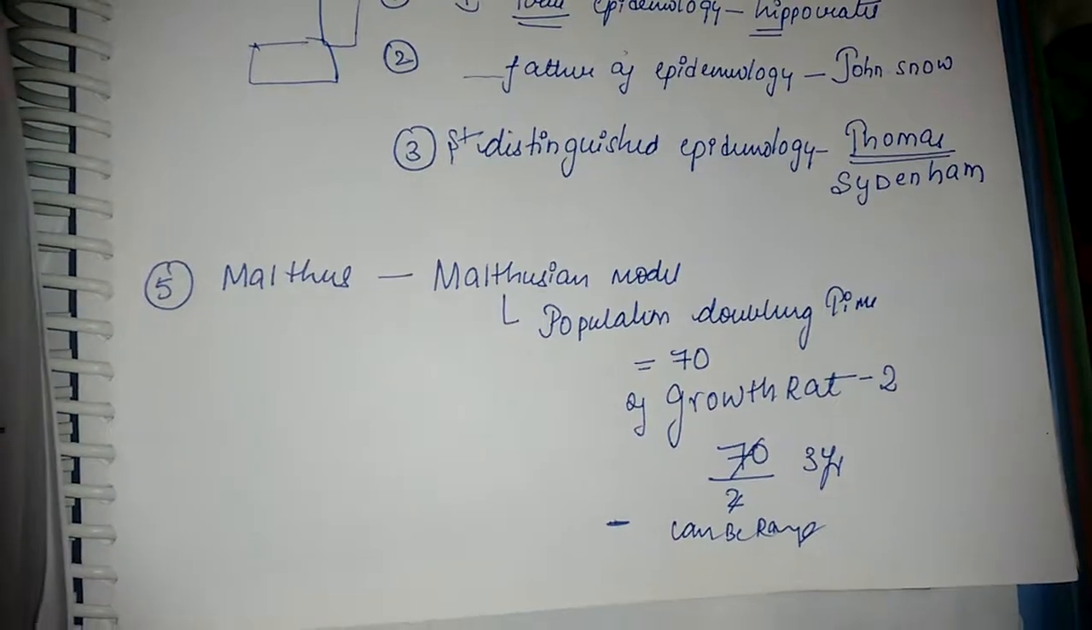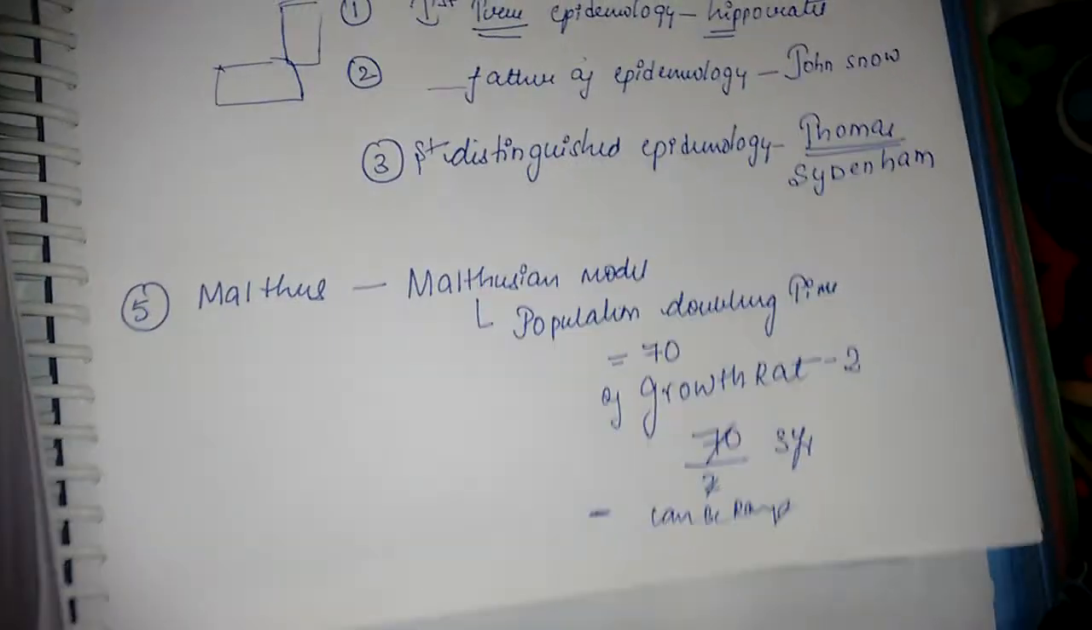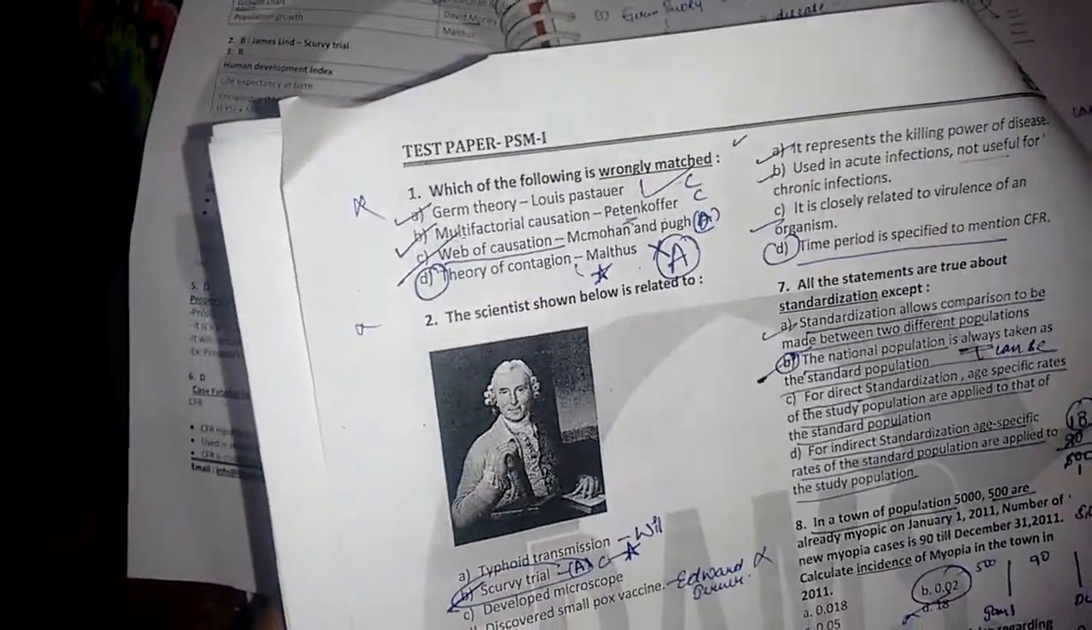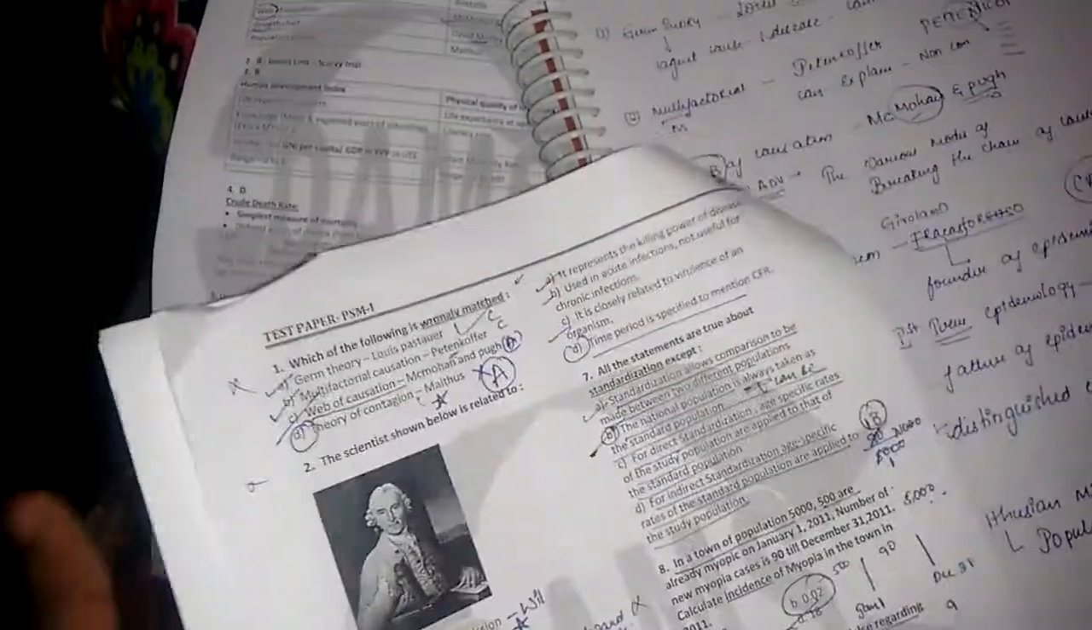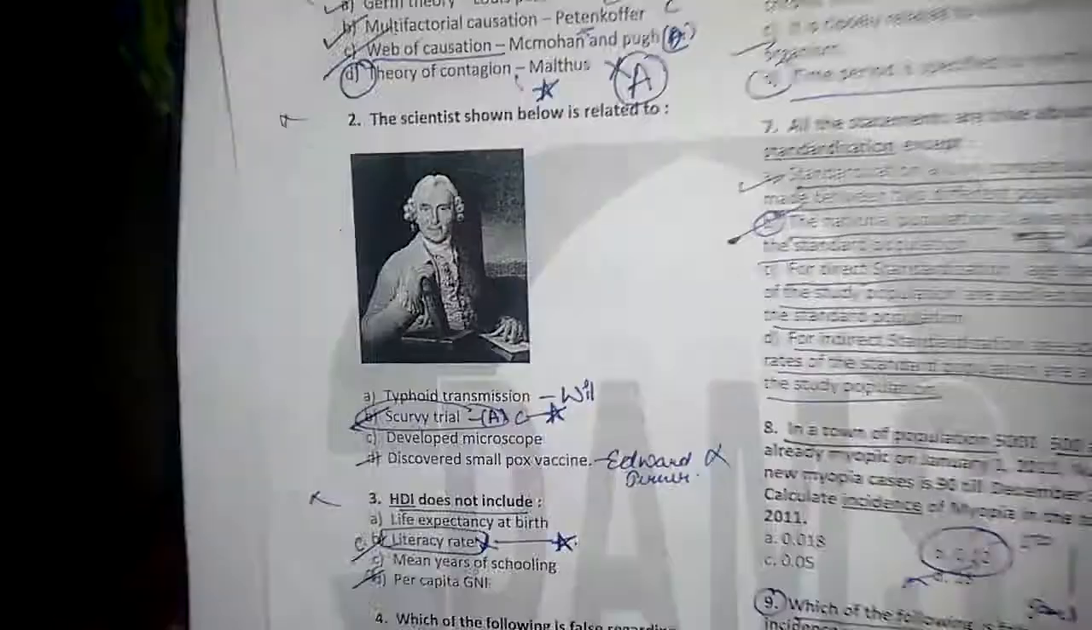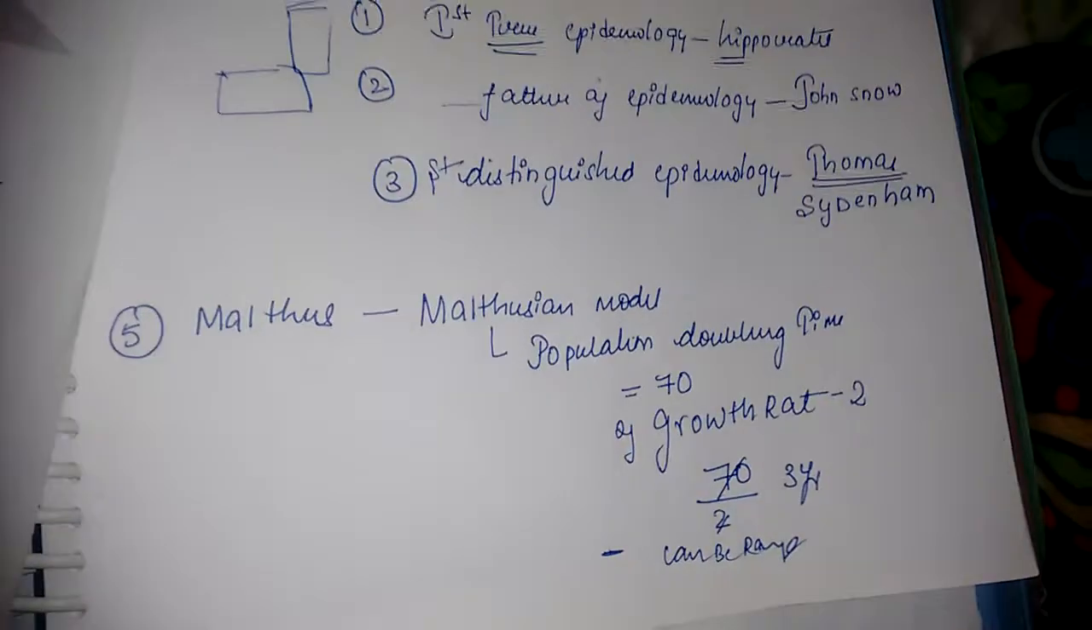Right. Next, the last one. We spoke about the theory of contagion, Thomas Sydenham's web of causation, multifactorial, germ theory, and plaster. The last option follows Malthus. Let's see Malthus. What did he contribute?